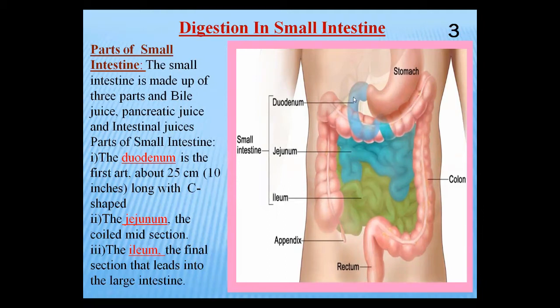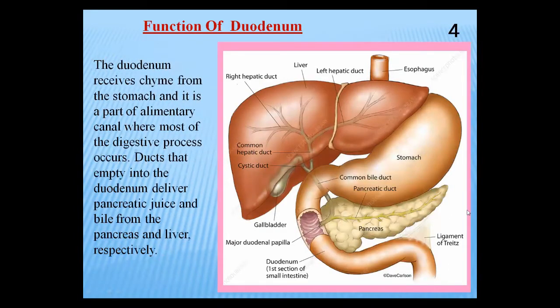According to these two steps, digestion and absorption, we will discuss the process of digestion in man. So first, what is the duodenum? The size of the duodenum is 25 centimeters, or in inches, 10 inches. Now I'm moving towards the duodenum first. Observe my cursor. This is the duodenum. I am moving my cursor on this duodenum. You can observe this is C shape.